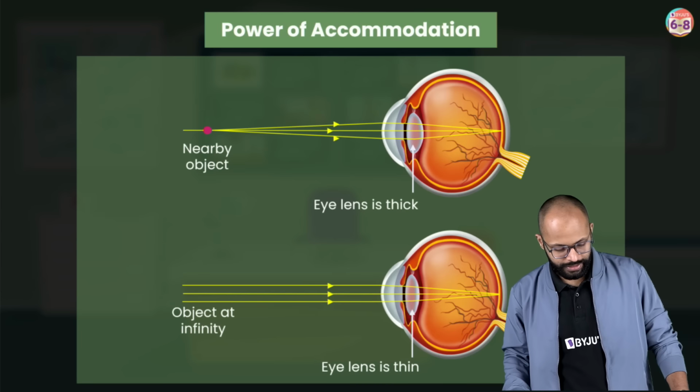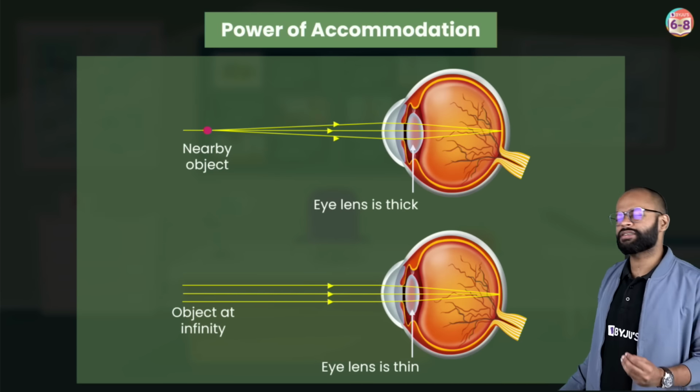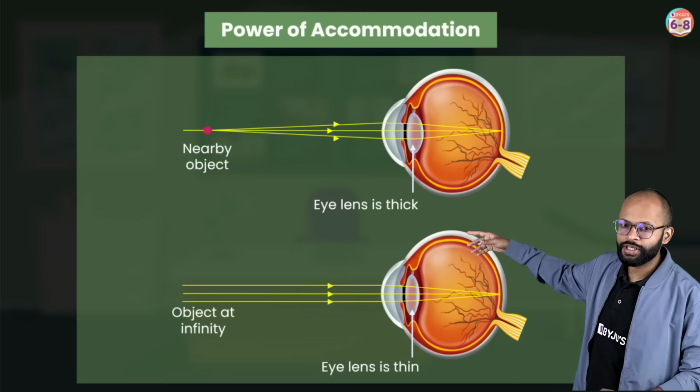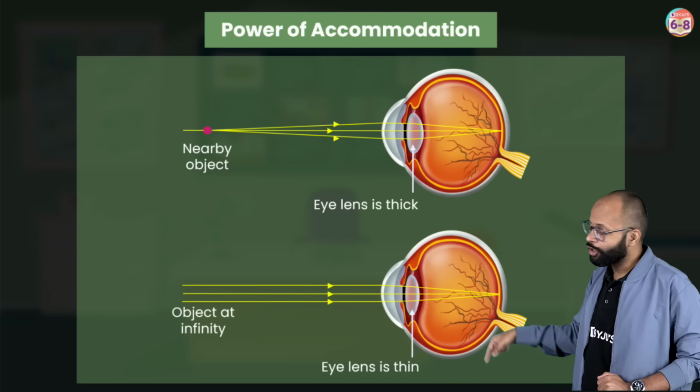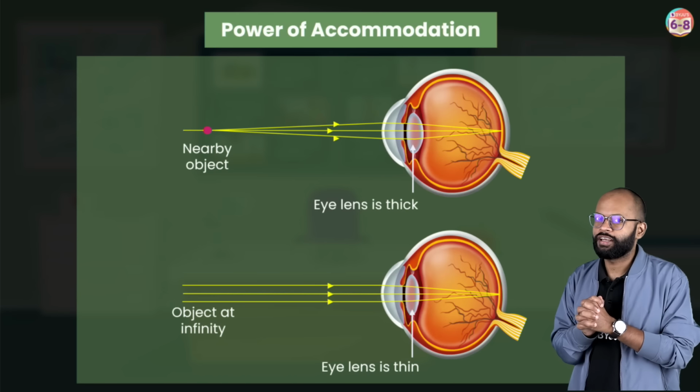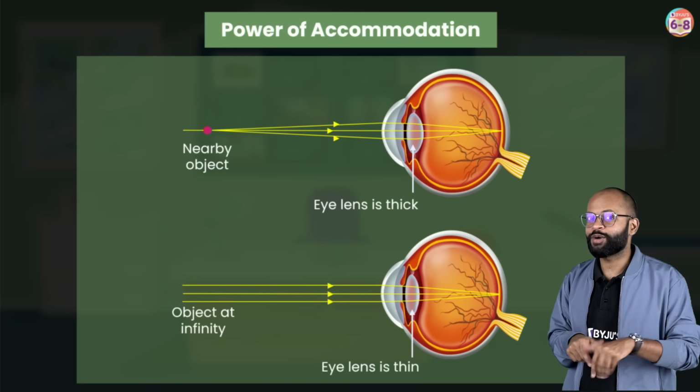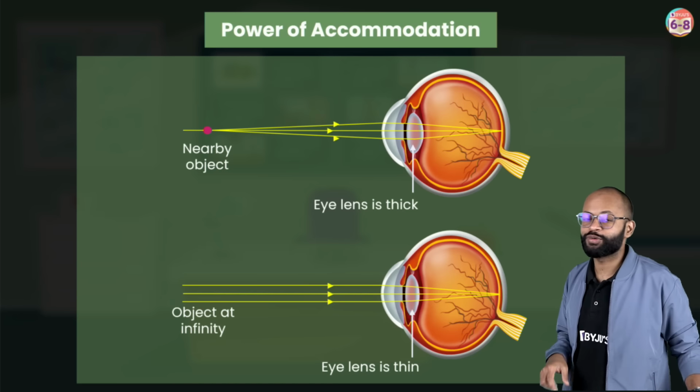Fine. Okay. Now actually there's just a little bit of extra information. To see a near object, you want a thick lens. To see a far object, you want a thin lens, right? Okay. In grade 10th, I'll talk about this again. And then I'll ask you, do you remember this or not?